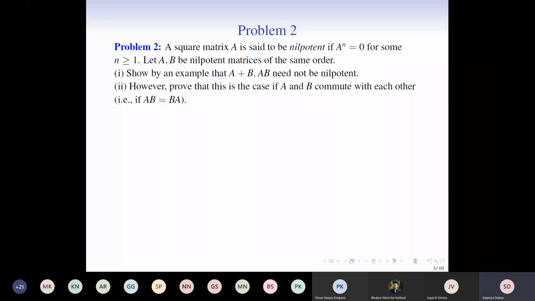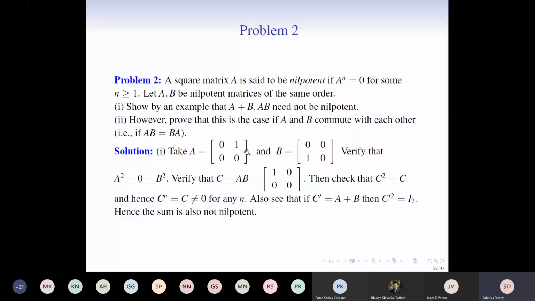Looking at the second part, if we have to find an example for the first part, by contrapositive it is the obvious choice to look for matrices which do not commute with each other. So if you notice, in the first part we purposely chose the matrices such that they do not commute with each other. A times B will not turn out to be equal to B times A.